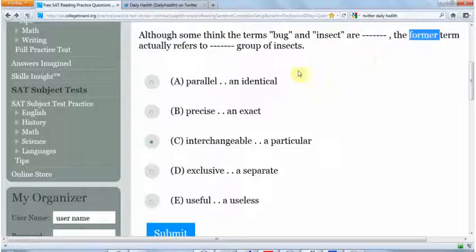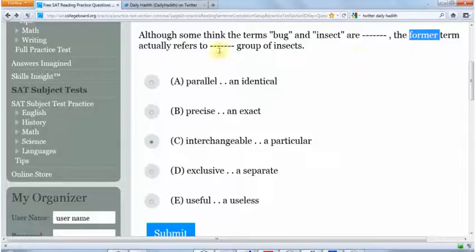Okay? So if we look at the word parallel and identical, okay? What does parallel mean? Same. Parallel could mean the same, but it's not really the right usage. What does parallel literally mean? What 2 things are parallel? 2 lines are parallel. In other words, they never meet. Okay? And identical, you could almost say that one line is identical to the other line. So are these 2 words somewhat similar in meaning? Yes. So then we know that this can't be right, because the although is telling us that that's different to that. Okay? Precise and exact. Okay, precise means something that's very precise. It's got the same meaning as exact.